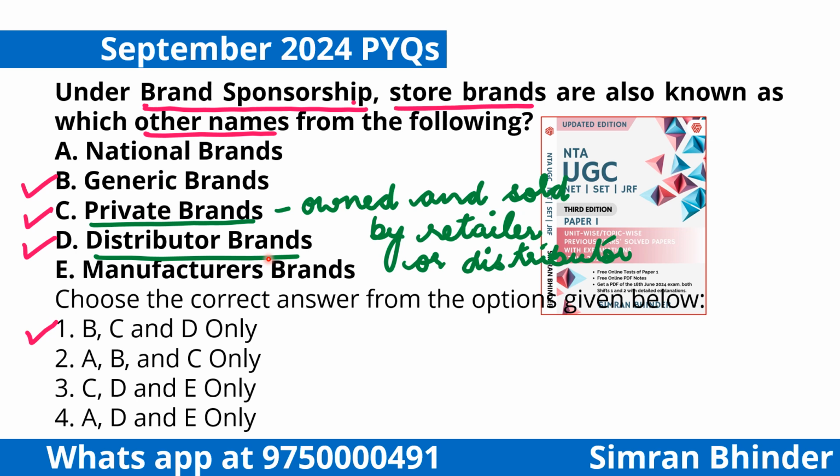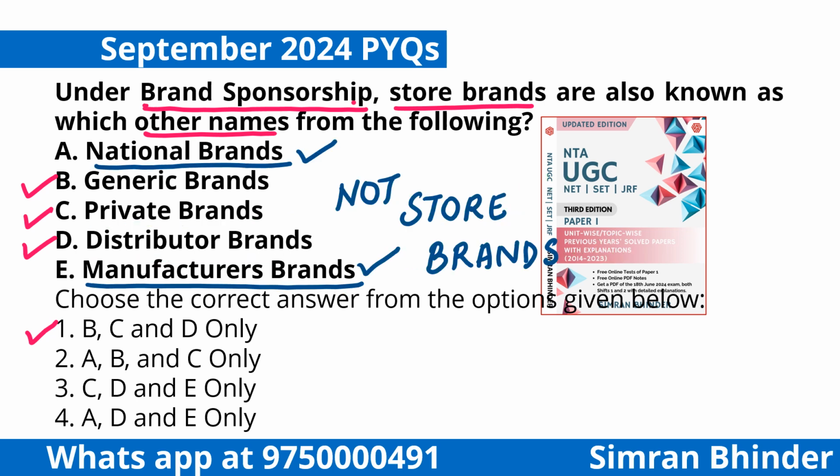We will discuss the other terms also, that is national brand and manufacturer brands now. Now you should know that a national brand is a brand that is widely available across multiple retail stores, right? And it is not specific to a specific retailer because it is a national brand. For example, Nike, Coca-Cola, Apple. What are these? These are national brands. They are not store brands. They are not related to that specific location, right?